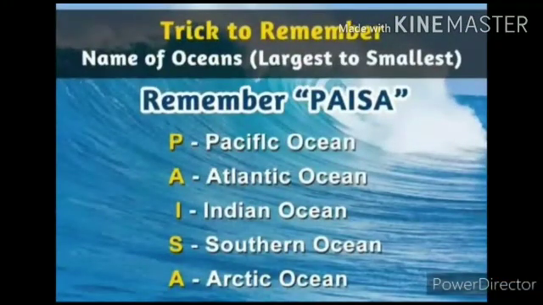Next, I will give the tricks to remember the ocean. The word PAISA is a trick to remember the oceans. Spell the word PAISA. P-A-I-S-A. P for Pacific, A for Atlantic, I for Indian, S for Southern, A for Arctic. This is the easy way to remember the oceans.